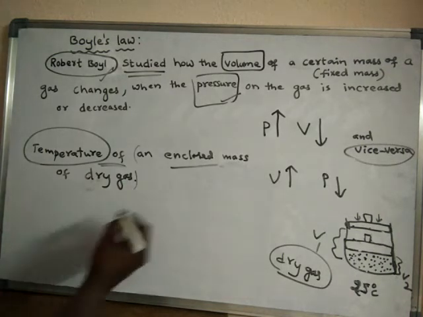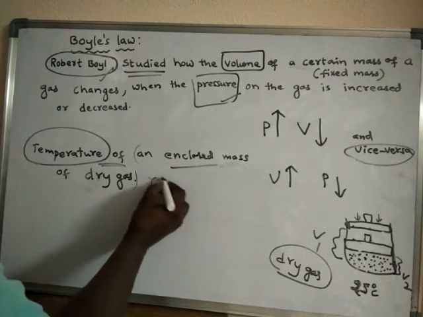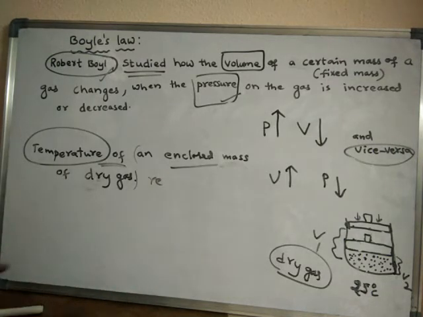Remaining constant. Which one is remaining constant? Temperature.